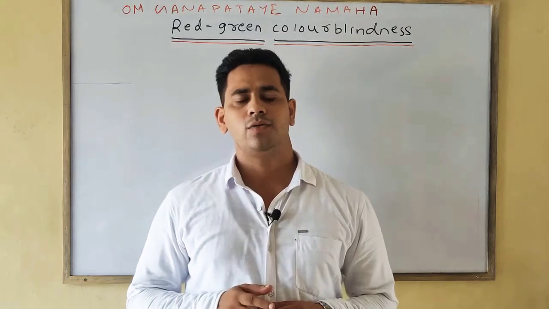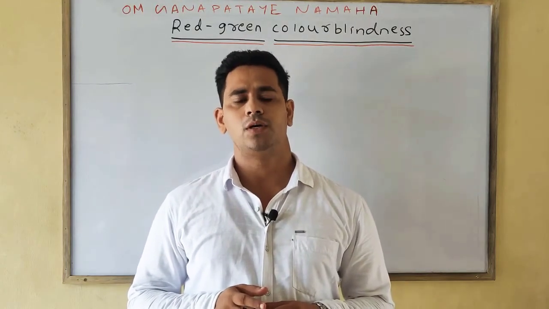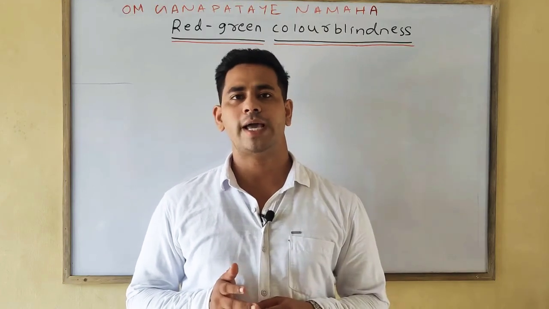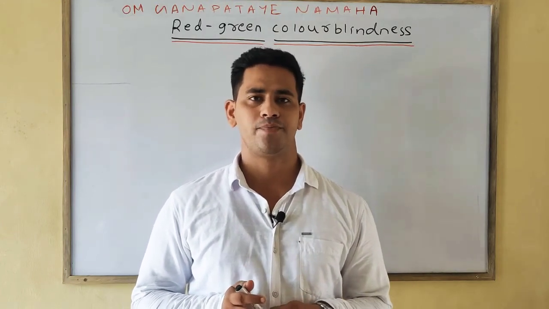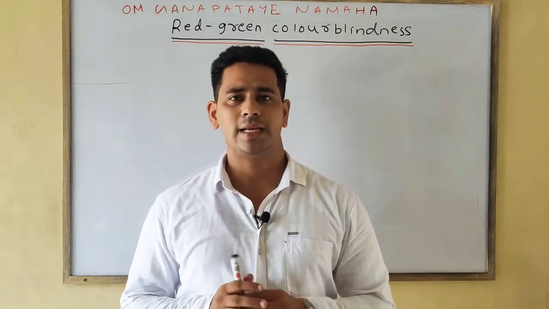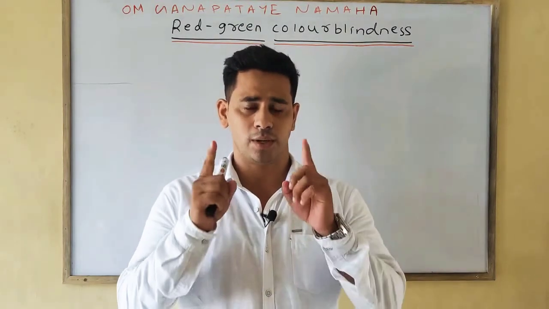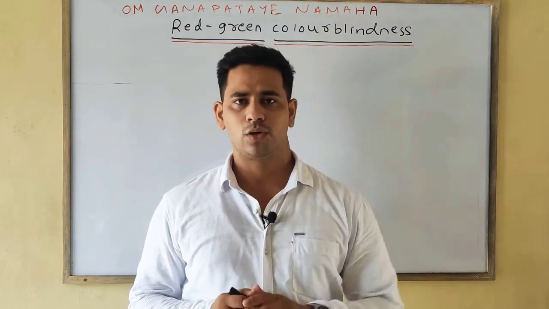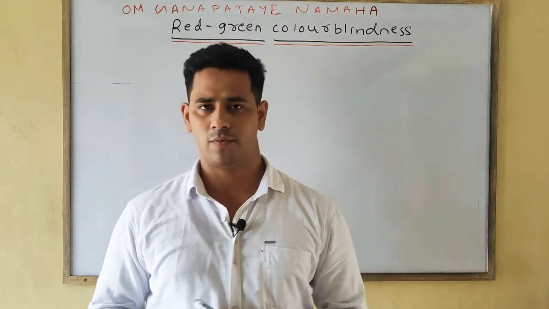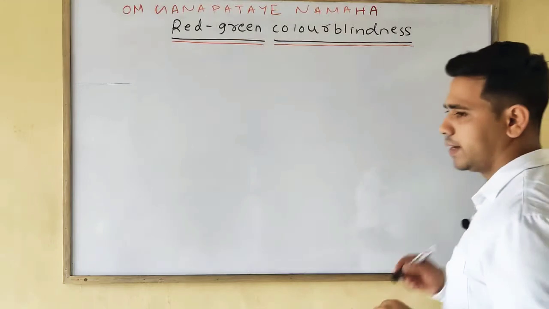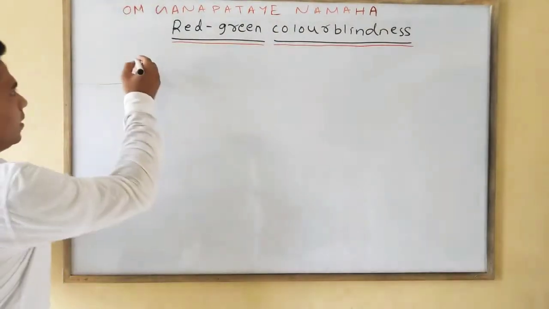In the X-linked, we discussed in detail the criss-cross inheritance, in which we found two conditions: one is diandric, another one is digenic. I told in the previous class that under the X-linked trait there are two more important disorders: one is color blindness, the other is hemophilia. Color blindness is nothing but red-green color blindness. If we write clearly,